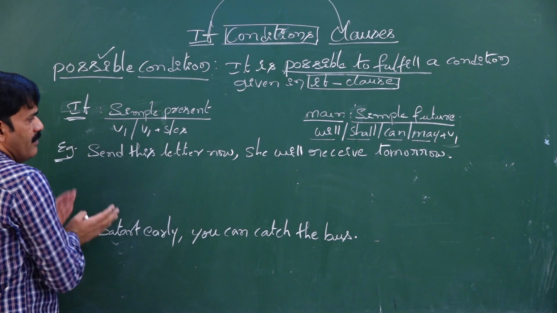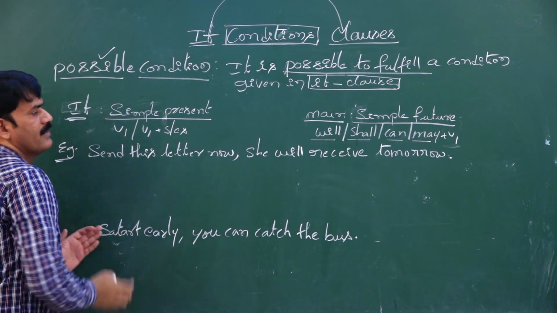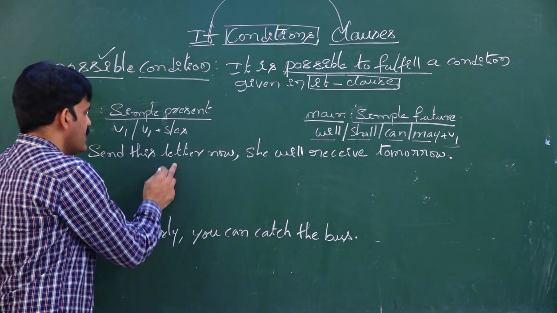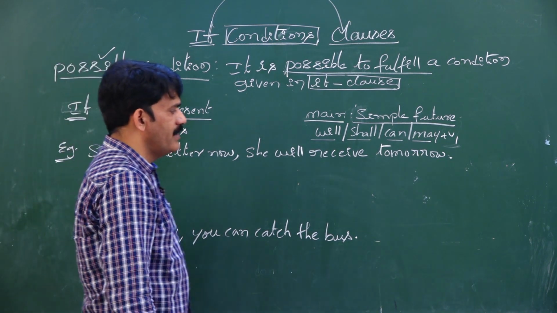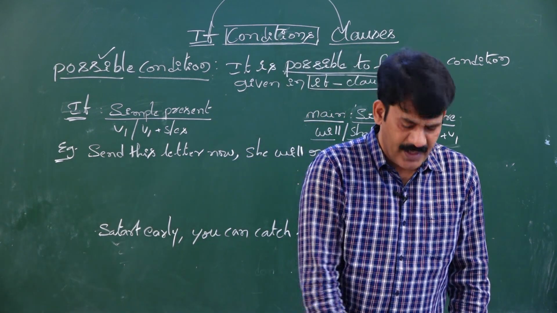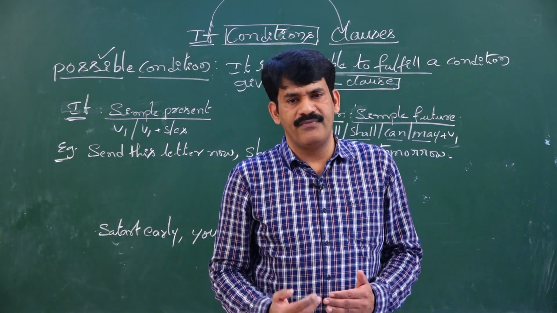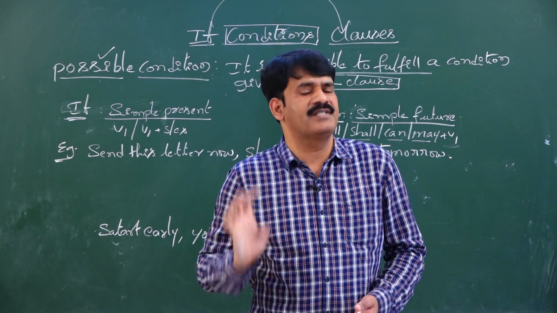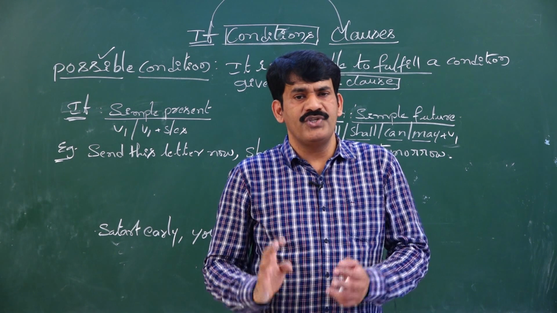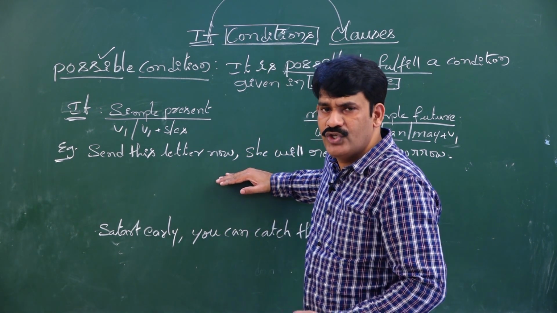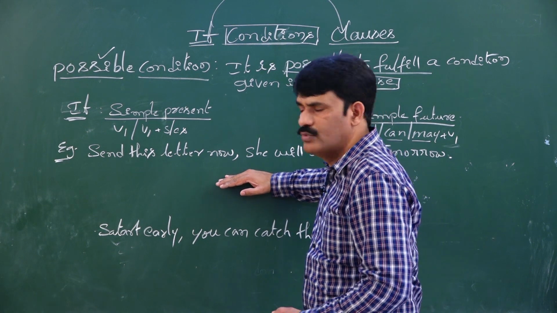Once you confirm and understand the structure of possible condition, read the sentence. Send this letter now, she will receive tomorrow. In the examination they ask you, rewrite the sentence using if. In if conditions, as we know, we have four types, but in which condition the sentence has to be changed is the biggest question mark and confusion for most of the students.